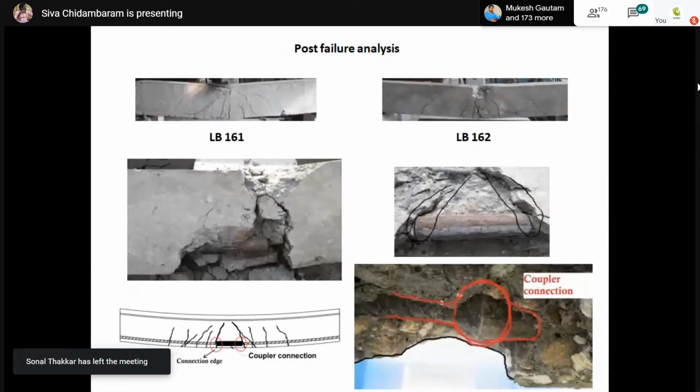Because the coupled region stiffness will be larger than the actual stiffness of your rebar, the coupled region modulus will be higher, because the coupled region diameter is very large. So obviously my Young's modulus will be very, very high at this particular point. So that will become a very stiff unit, and the nearby rebars will be the flexible unit. So obviously failure will focus at the particular point. So it will deform like this.